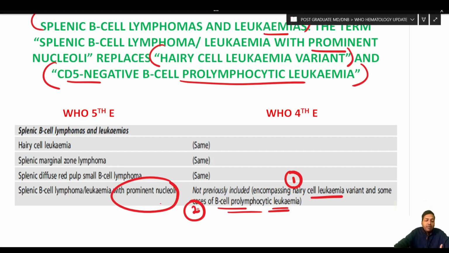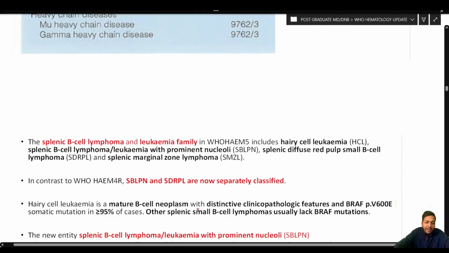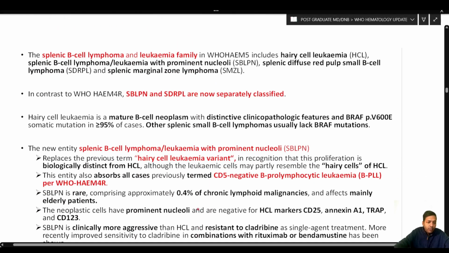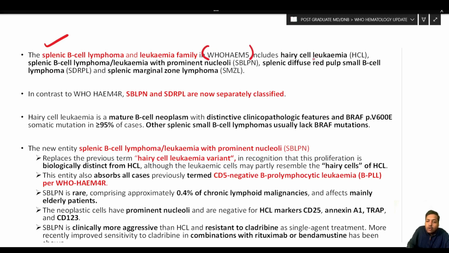Whatever I have explained to you, I am just going to read it out so that you can understand once more. The splenic B cell lymphoma and leukemia family in the WHO 5th edition includes hairy cell leukemia, and splenic B cell lymphoma leukemia with prominent nucleoli. This is a very new entity that has been introduced. Then splenic diffuse red pulp small B cell lymphoma.